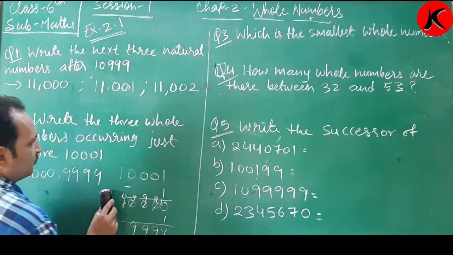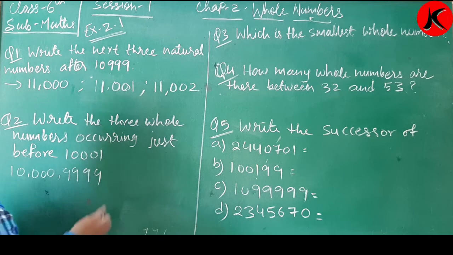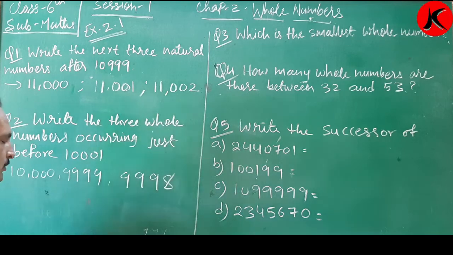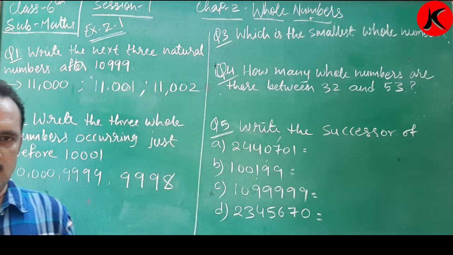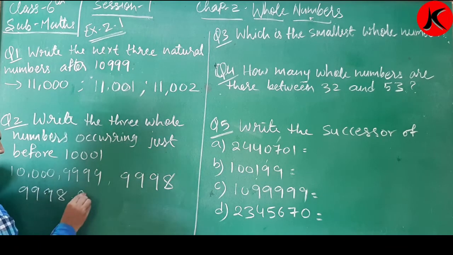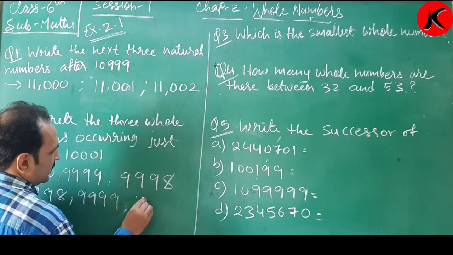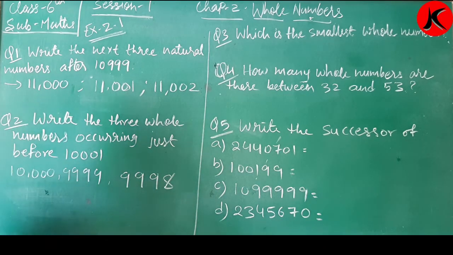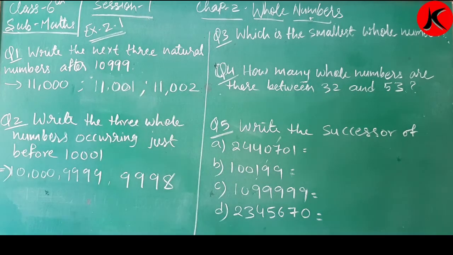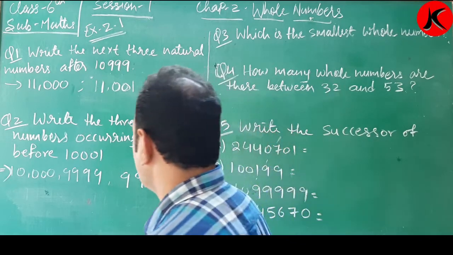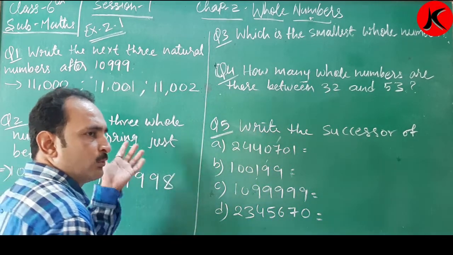9,999. Again minus 1. 9,998. Okay. So these are the numbers just before. We can write 9998 first, 9999, then 10,000. ऐसा भी लिख सकते हो. So these are the basic numbers. It is the number just before 10,001. Okay, so before है तो minus 1 करना है.